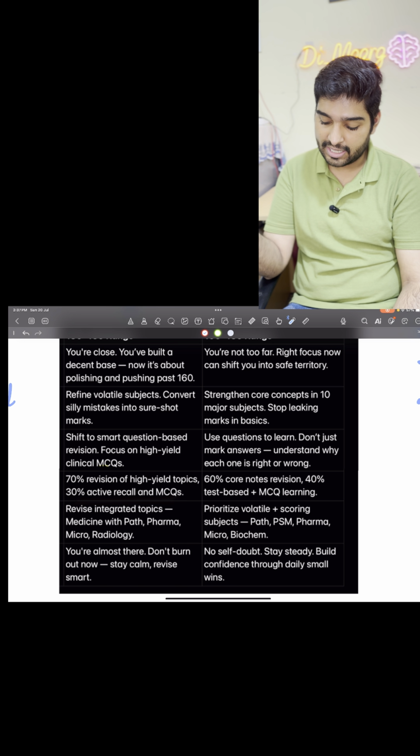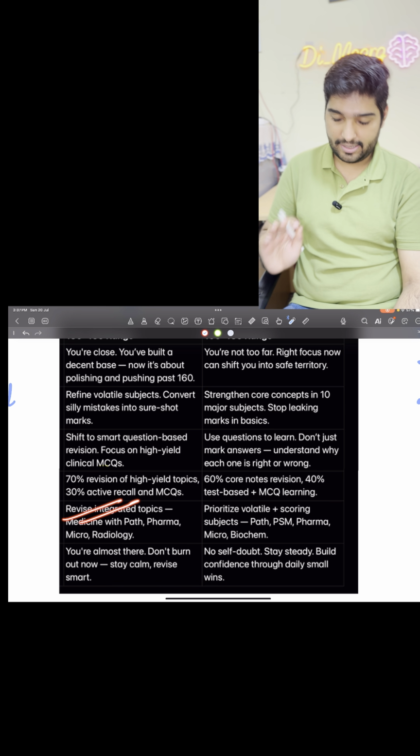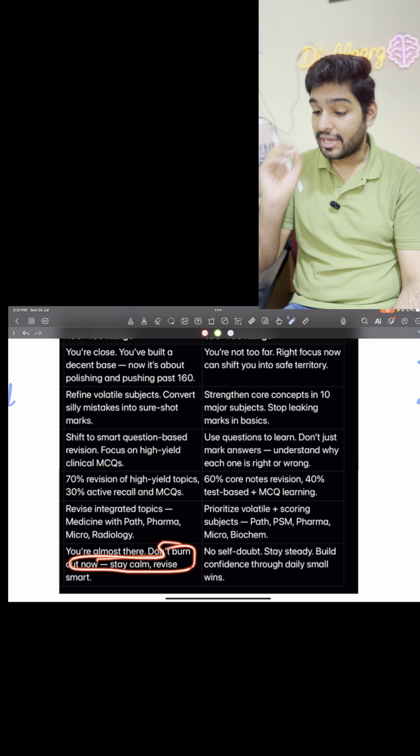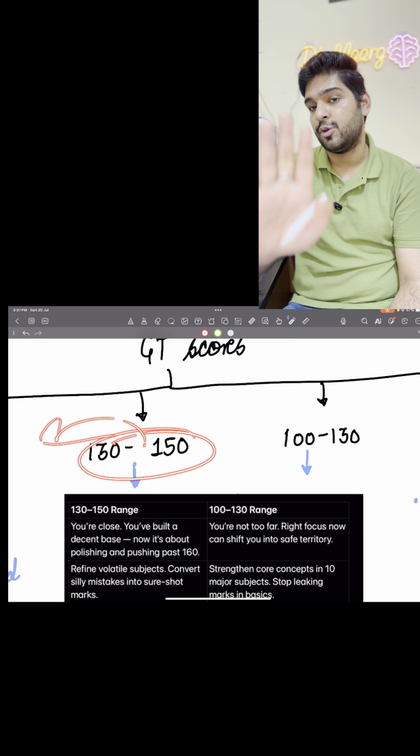That's what I always say, active recall kam karo. Revise with integrated topics, and just remember you are almost there. Don't burn out now, because you have to stay calm and revise as much as you can, because ये वाला 130 to 150 कब 150 plus चला जाएगा, you will not know.